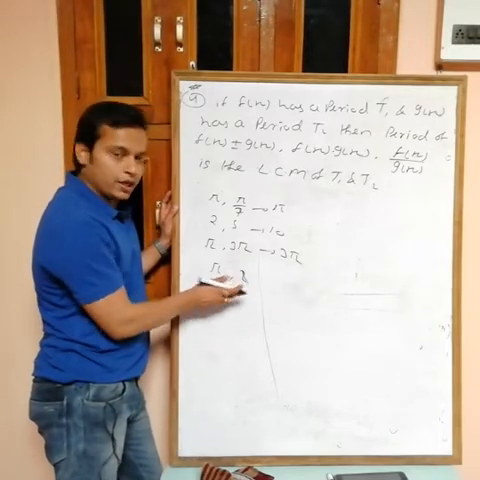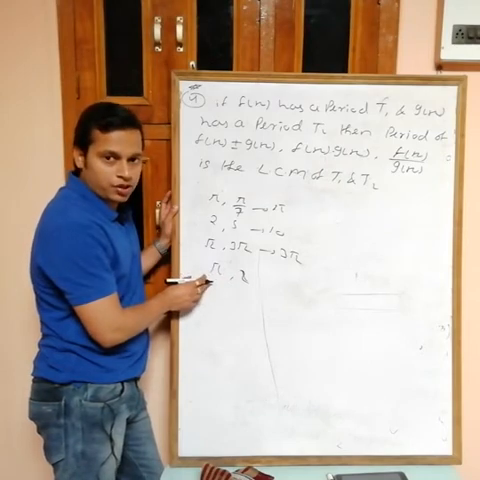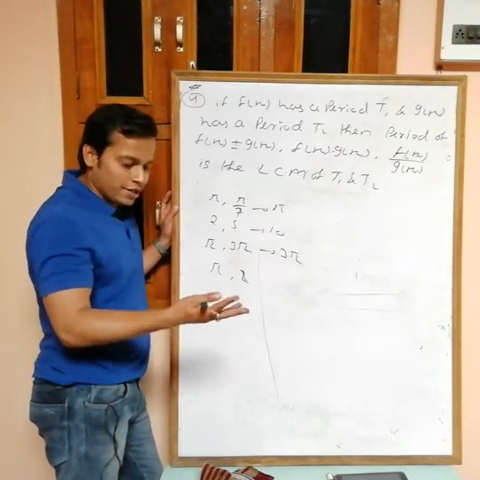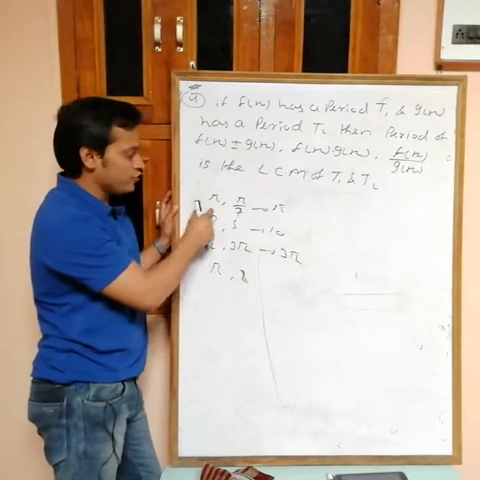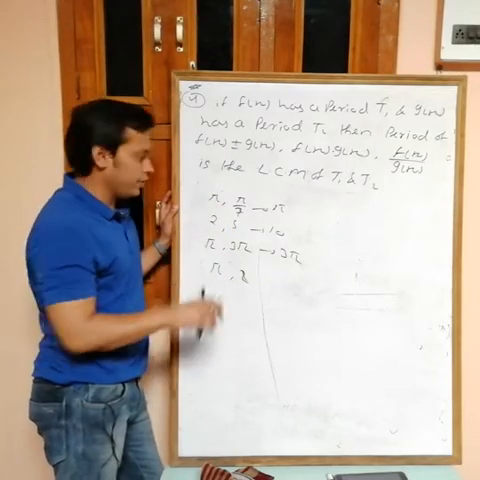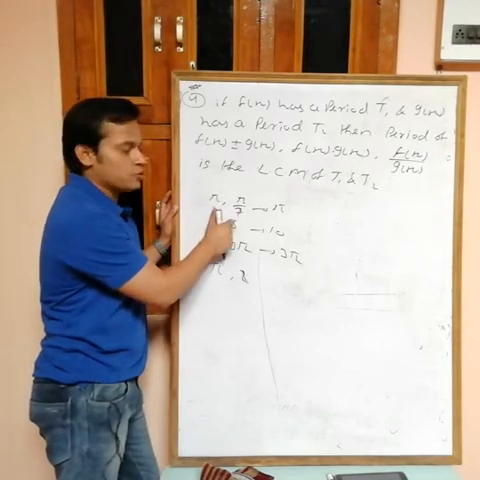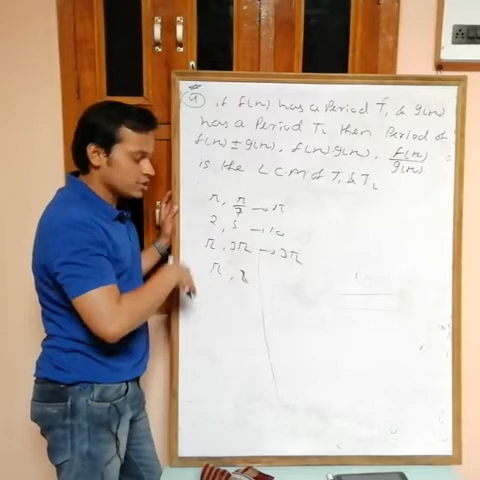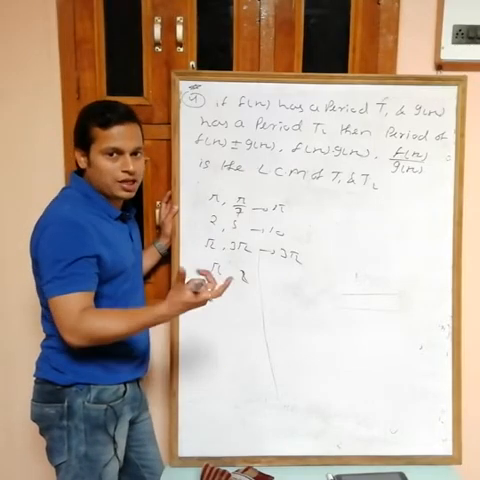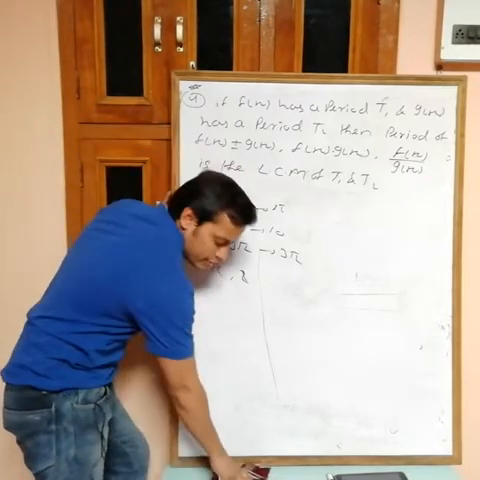This one is rational and this one is irrational. To get an LCM, both must be of the same type of quantity. It means if this one is irrational, then this must be irrational. If this one is rational, then this must be rational. You can't take one rational and the other irrational. Same type of quantity, then only LCM is possible.